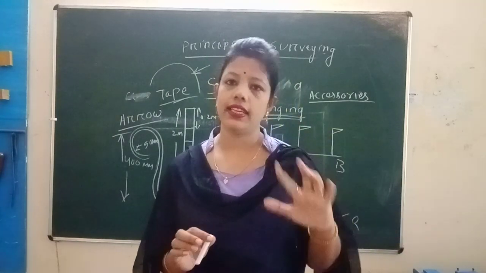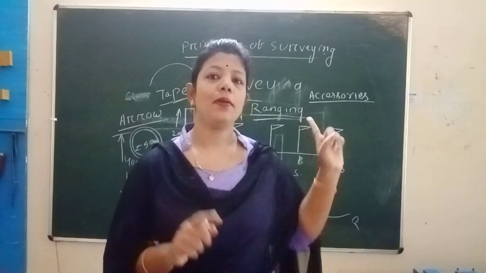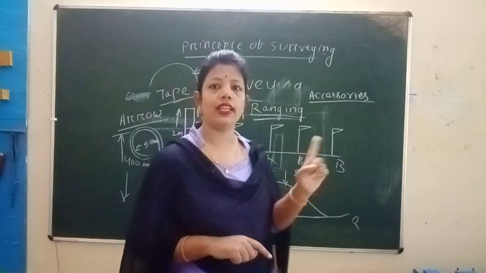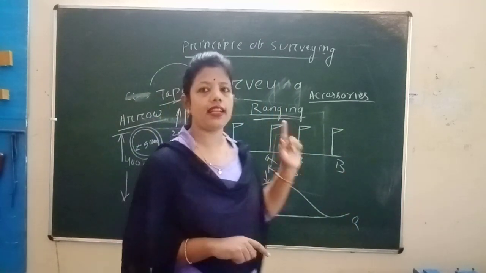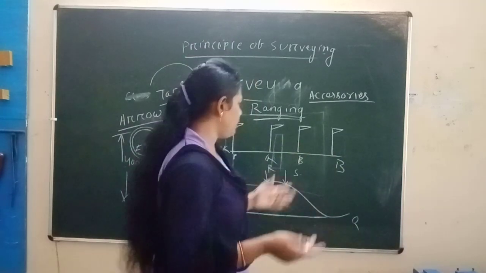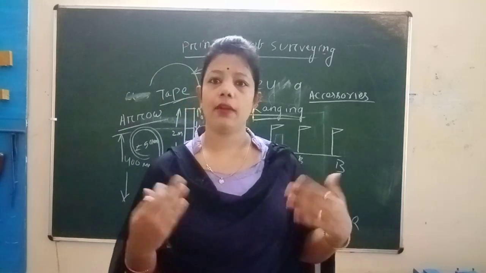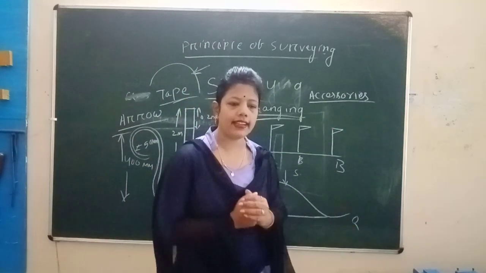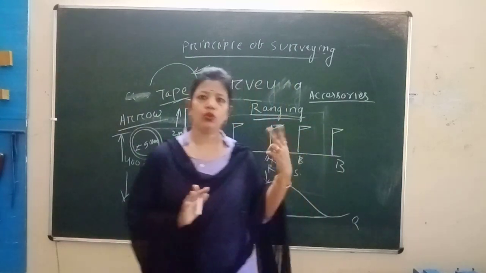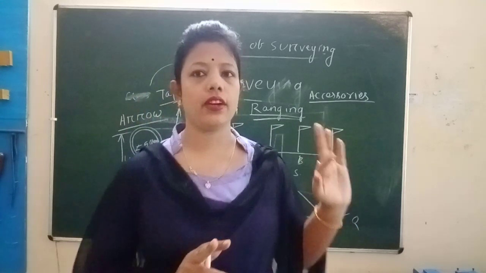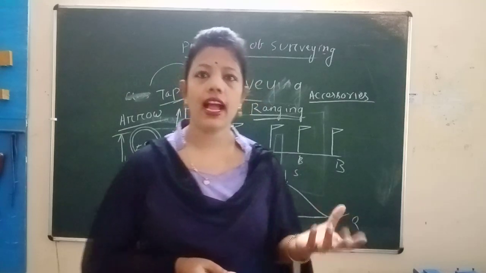What is direct ranging? What is indirect ranging? The ranging in which the end stations are visible is direct ranging. If the end stations are not visible, that is called indirect ranging, because there will be a hill, a river, or a building, so we cannot see that point. Clear? There are two types of ranging: first direct, second indirect.